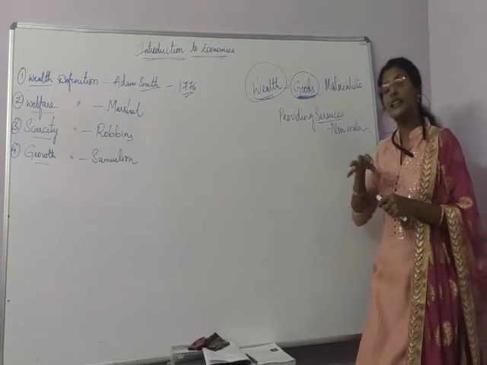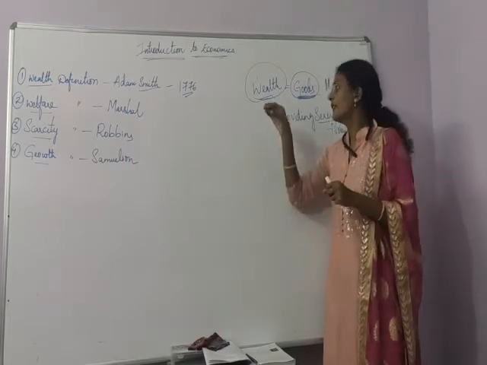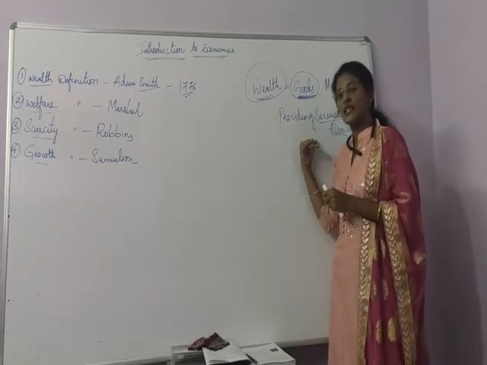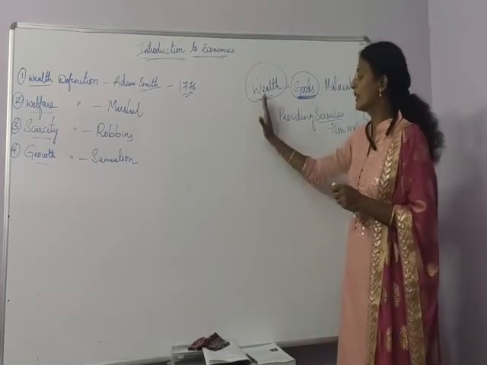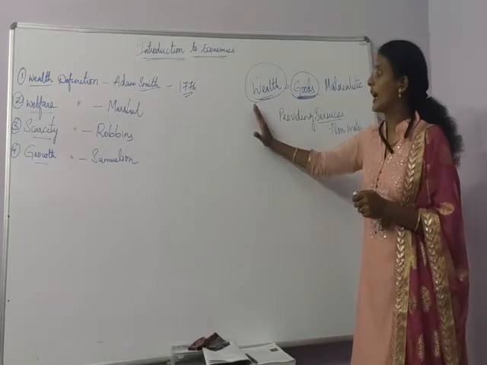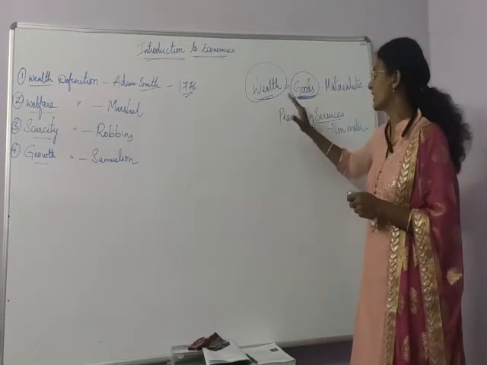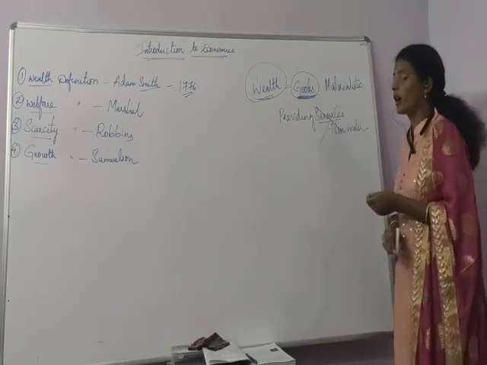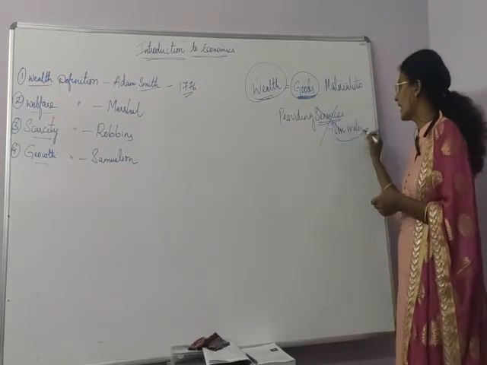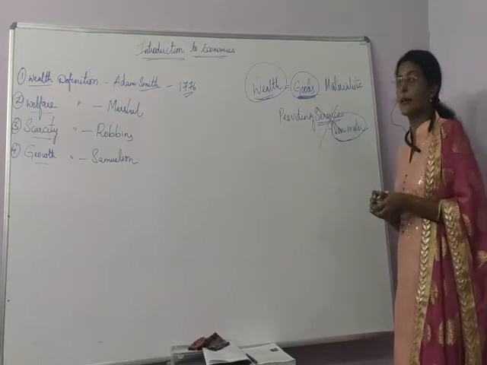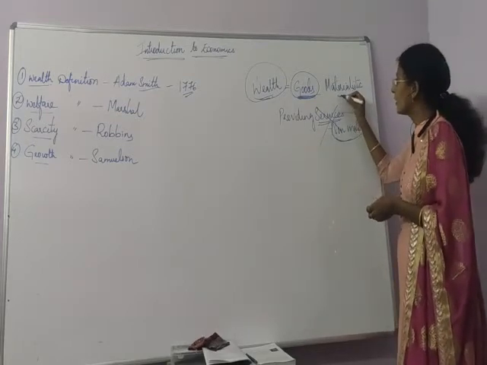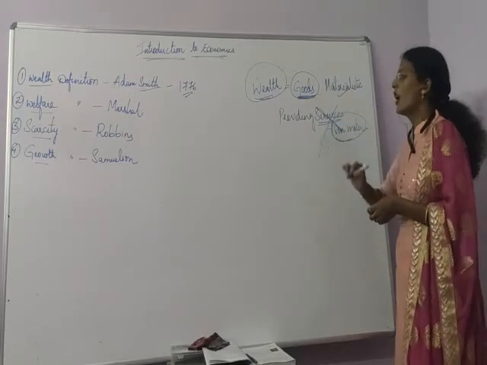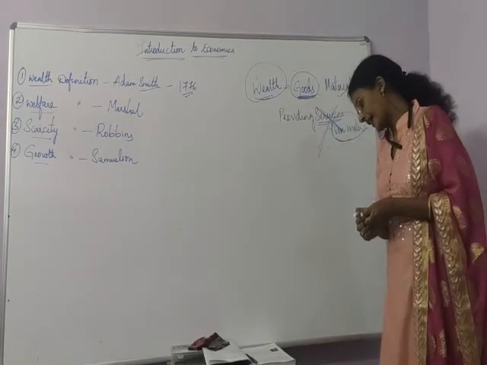But in economics, that is, in society, we will read about both goods and services. So one drawback of Adam Smith's wealth definition is that he concentrated only on goods and he didn't concentrate on services. What are services known as? Non-materialistic items. In simple terms, he concentrated only on materialistic items and not on non-materialistic items.